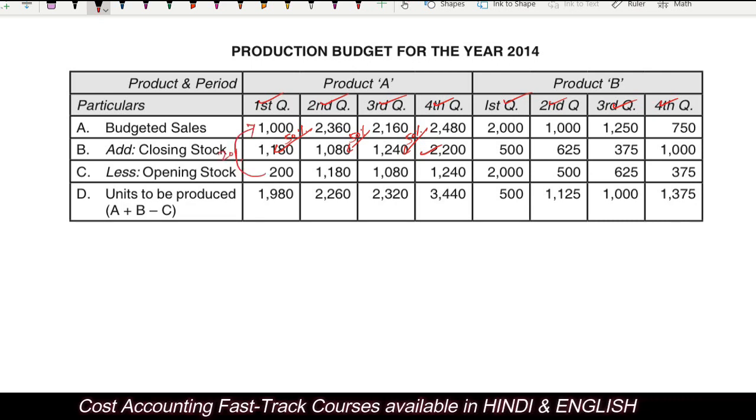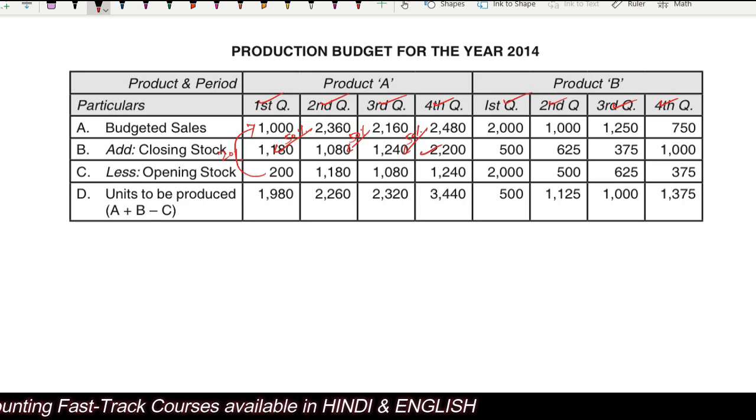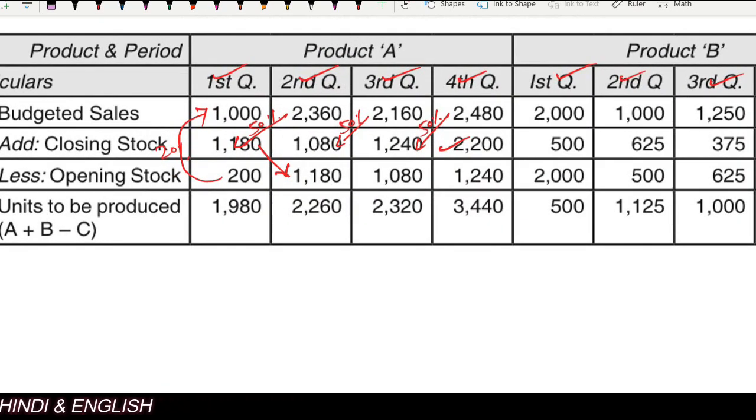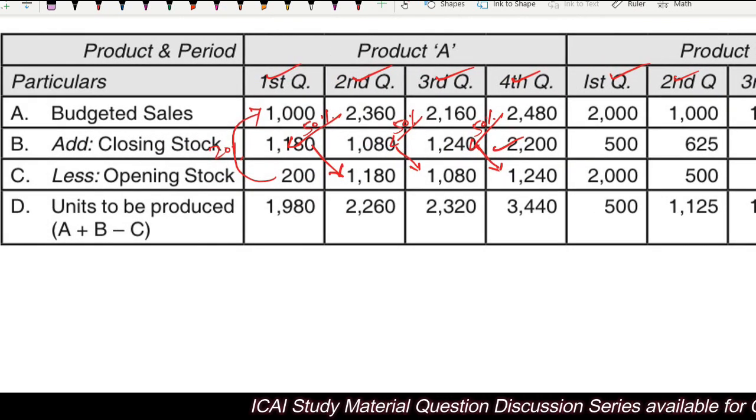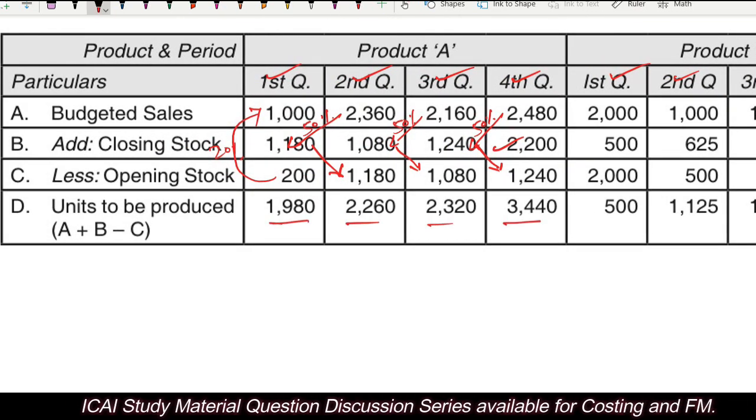Sir, for the second, third and fourth quarter, the closing of the first quarter will become the opening of the second quarter, isn't it? The closing of the second quarter will become the opening of the next quarter. This will become the opening of the fourth quarter. Clear? So you will get the units to be produced.